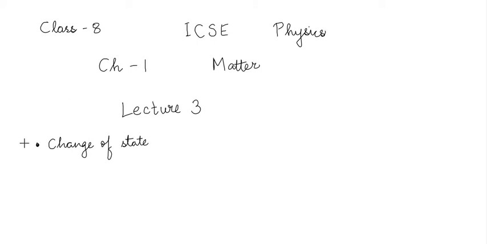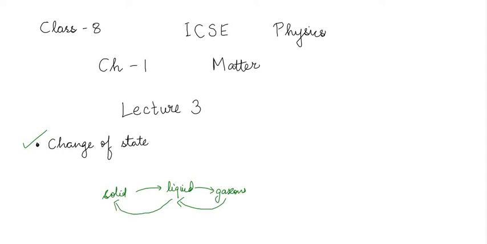So in this lecture we will be discussing the topic change of state. We know that there are 3 states of matter, right? Solids, liquids and gases, which I had talked about in the previous lecture. Now we can convert one state to the other state. That means we can convert the solid state to the liquid state and the liquid state to the gaseous state. We can even do the opposite. The gaseous state can be converted into liquid state and the liquid state can be converted into solid state.